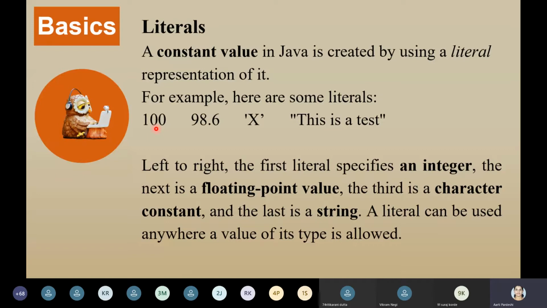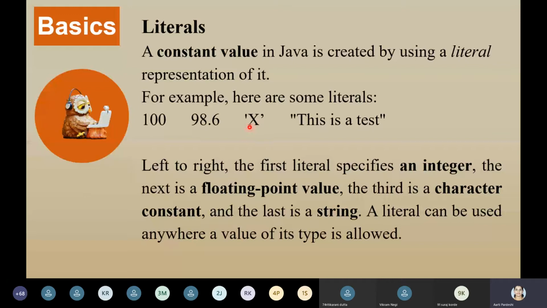Okay. This is a single character. So it is a character constant. You can't take a combination of two or three characters. If you take more than one character, it will be treated as a string. So this is a single character. It's a character constant, and it will always be quoted with a single quote. In Java, a single quote indicates that it's a single character.